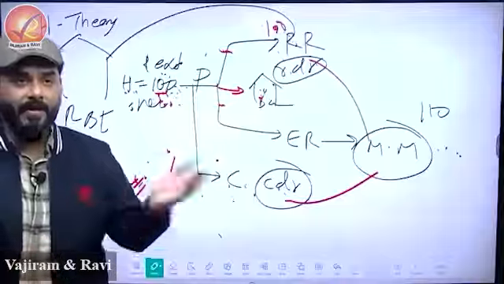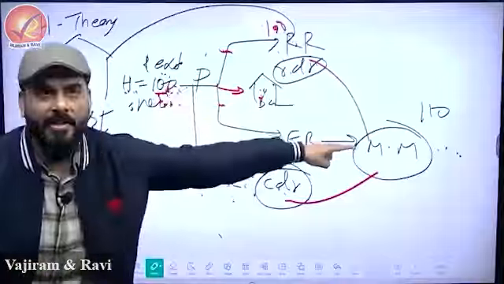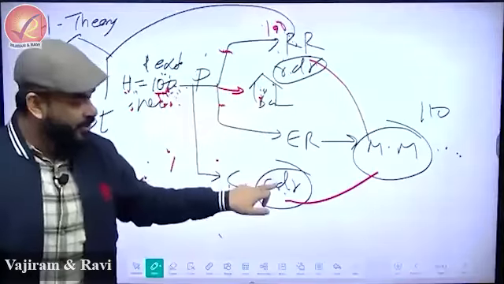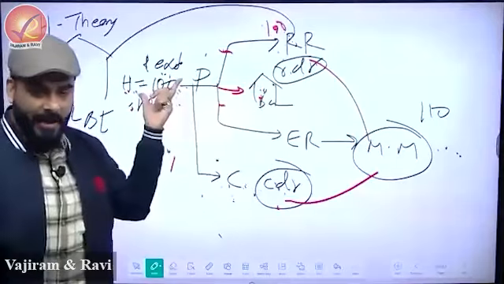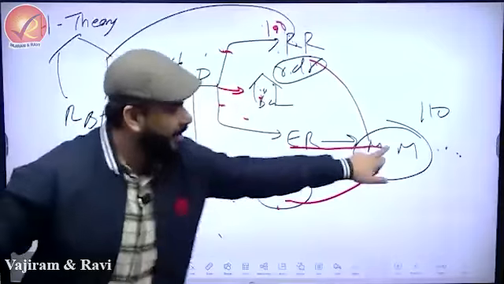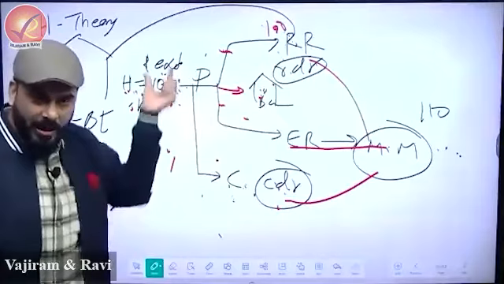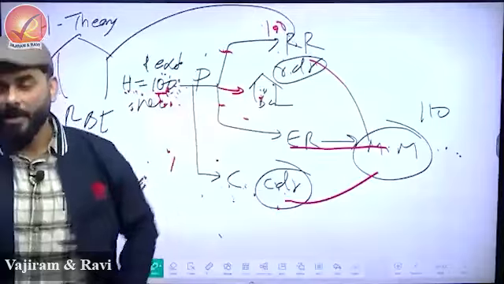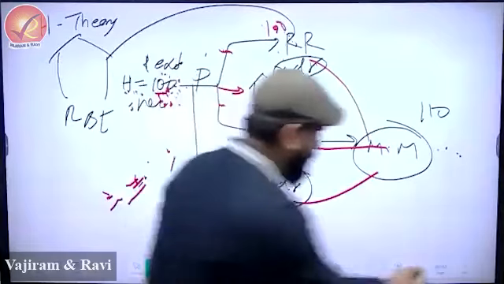So H theory tells you every time you increase H, what is the increase in multiplication? If you increase H but the entire H goes into the hands of the public, no increase in multiplication. If you print H and it goes to the bank and the bank releases it as loan, then there is multiplication. So H theory tells you, for a 1 unit increase in H, how much is the increase in money supply? That is what H theory tells you. So let's come back to NCERT.